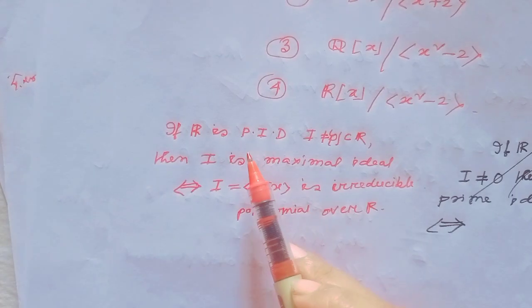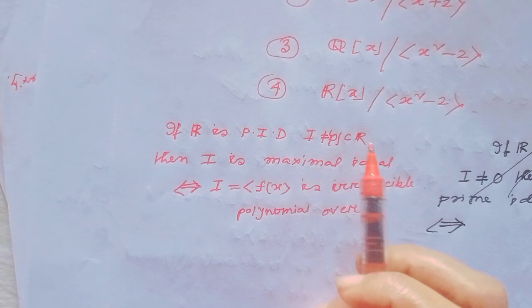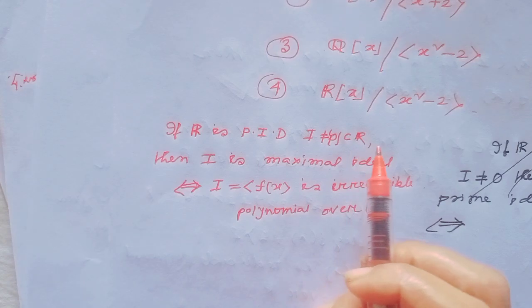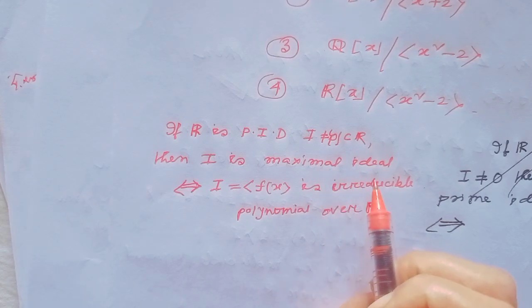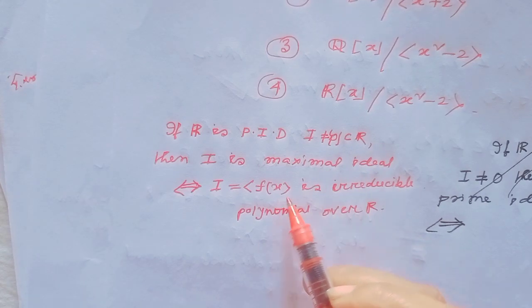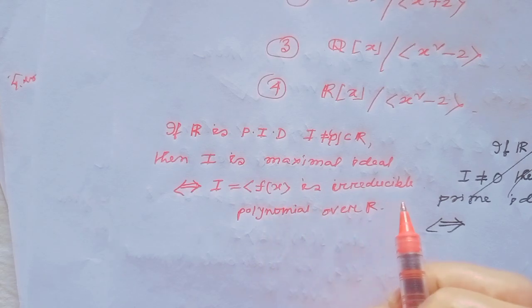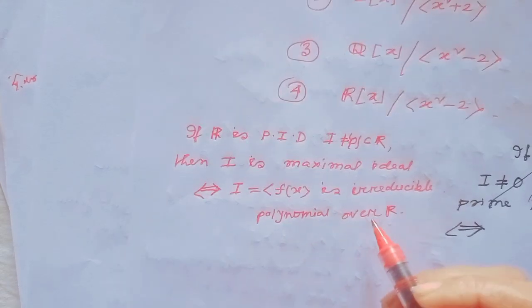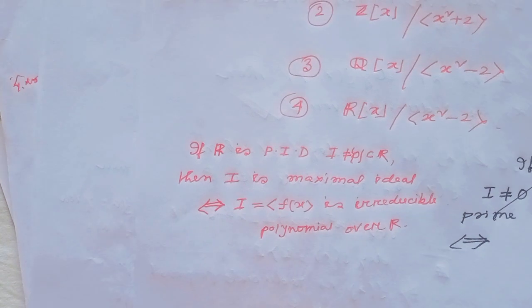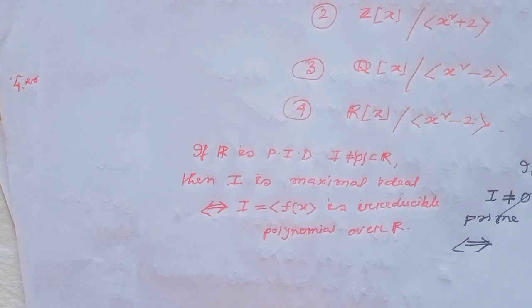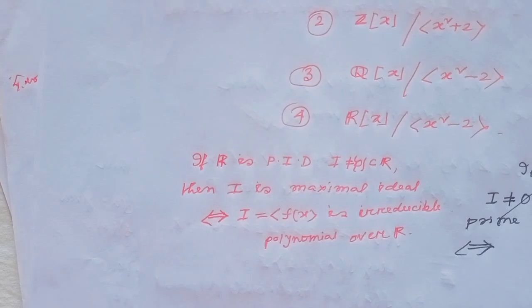All of us know, if R is a PID, then a non-zero proper ideal I generated by f(x) is a maximal ideal if f(x) is an irreducible polynomial over R. Then we can tell the ideal I, which is generated by f(x), is a maximal ideal.